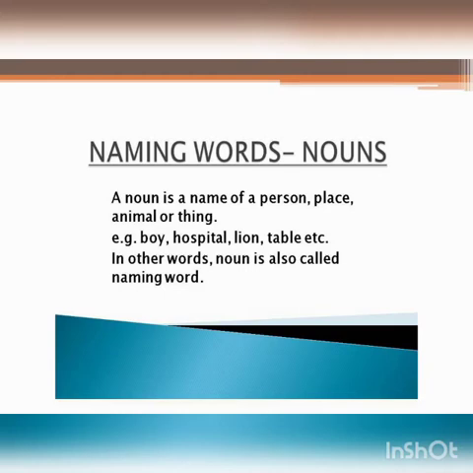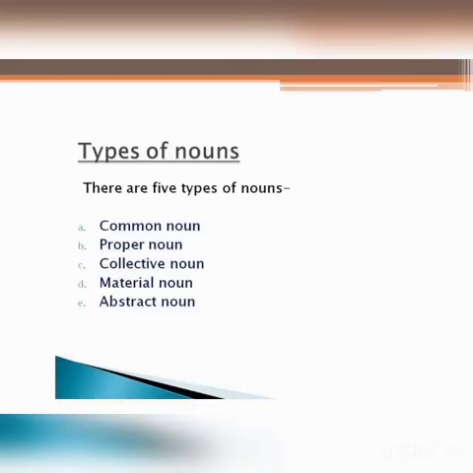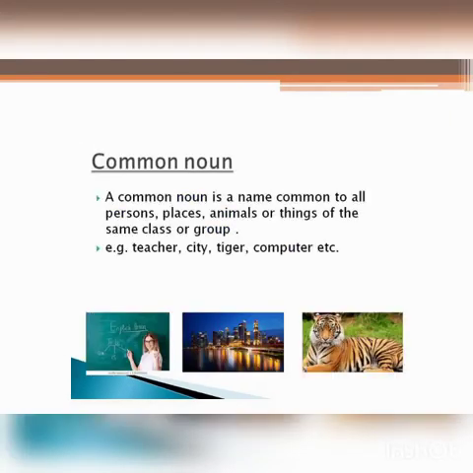Now we have types of nouns. There are 5 types of nouns: common noun, proper noun, collective noun, material noun, abstract noun. Let's understand the types of nouns in detail. So here we have common noun. A common noun is a name common to all persons, places, animals or things of the same class or group, like teacher, city, tiger, computer, etc. These all are the examples of common noun.